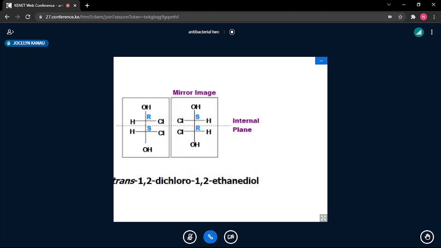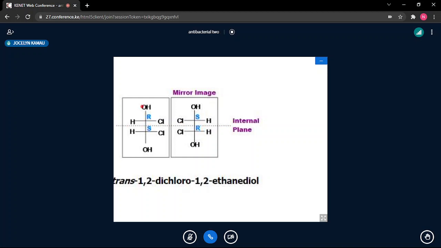I've just given a very simple example here where you have this molecule. You see this carbon here has an OH, a chloro group, and a hydrogen. It is a chiral center. Then you also have this as a chiral center, which has hydrogen. So this carbon and this carbon are basically the same, but one will be R, the other one will be S. Now, if you look at this plane which we are drawing here, we are putting our mirror here.